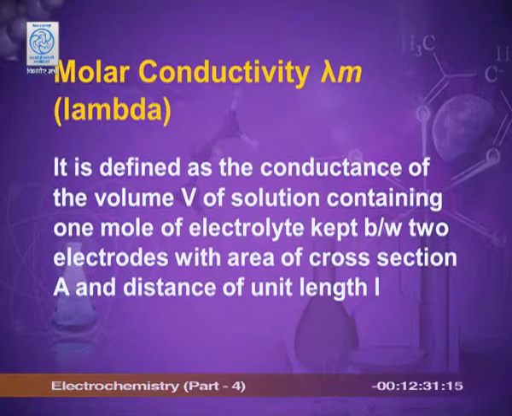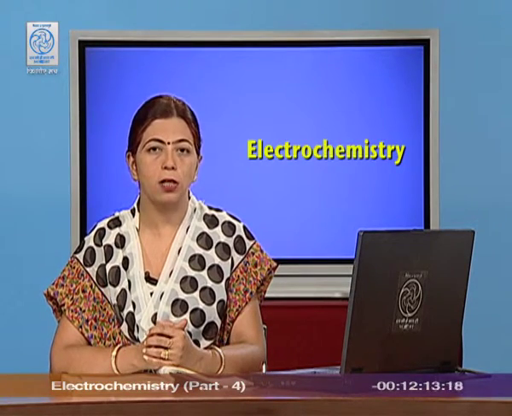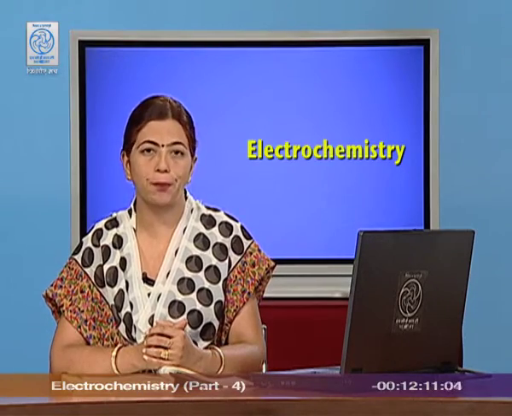If we take 1 mole of the electrolyte, then the ions produced by this 1 mole of electrolyte offer conductance. This conductance is molar conductance. Let me define it. It is defined as the conductance of the volume V of the solution containing 1 mole of the electrolyte kept between 2 electrodes with area of cross section A and distance of unit length L. The symbol for the molar conductivity is lambda with subscript small m.